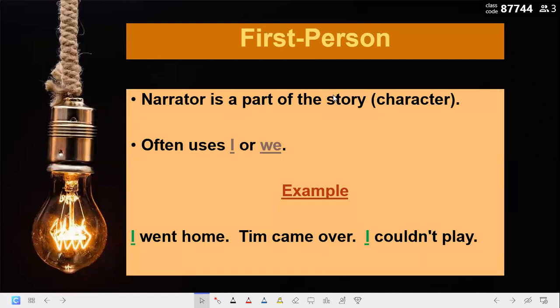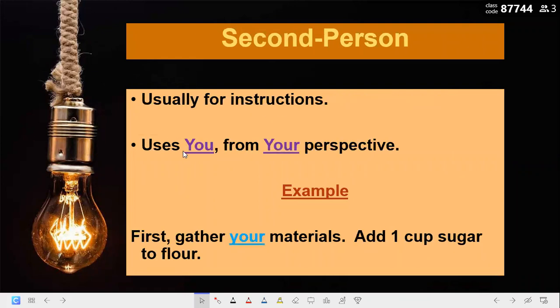As you can see, in the first person, the narrator is a part of the story. We often use I or we, like I went home, I couldn't play. And in the second person, I use you or your, like gather your materials and add 1 cup of sugar to the flour.